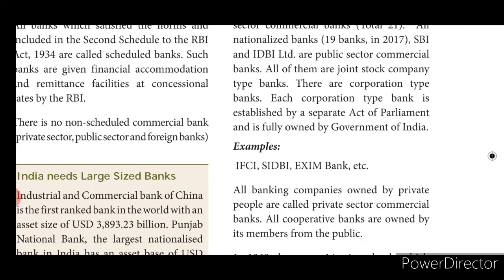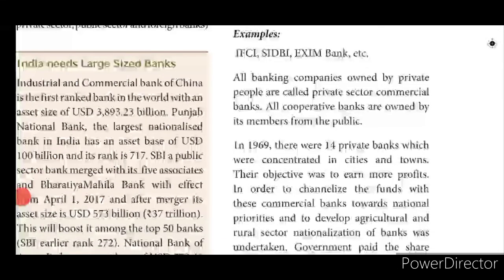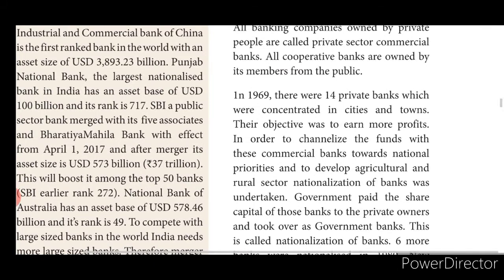We have other banks also which are owned by the government. It is IFCI, okay. Then SIDBI Bank, already we learned, right? Exim Bank, these all are banks which are actually owned by the government. All banking companies owned by private people are called private sector commercial banks. All cooperative banks are owned by their members from the public. So cooperative banks are actually owned by the public. Then private sector banks are owned by private people only, and they are also called commercial banks.